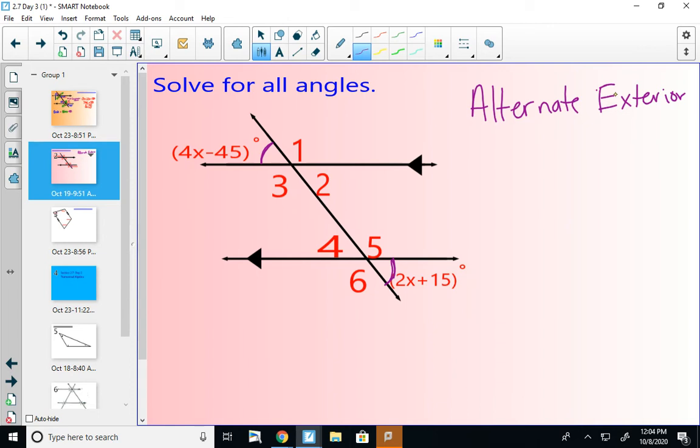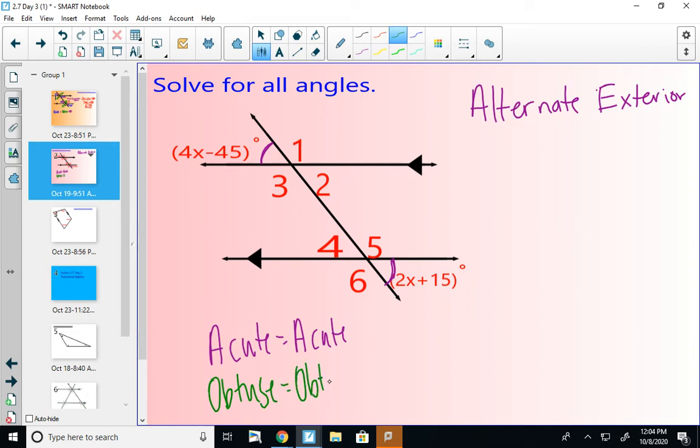I have two acute angles here. So my two acute angles will always equal each other. If I were looking at two obtuse angles, say 3 and 5, my two obtuse angles would always equal each other. So the equation I can make would be 4x minus 45 equals 2x plus 15.